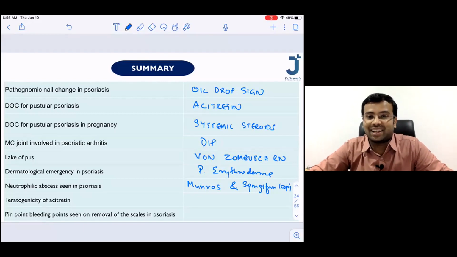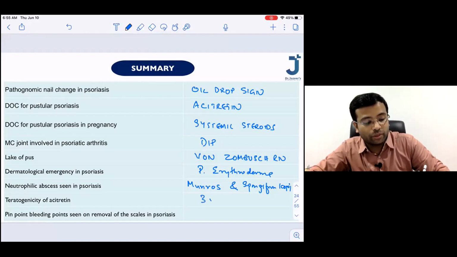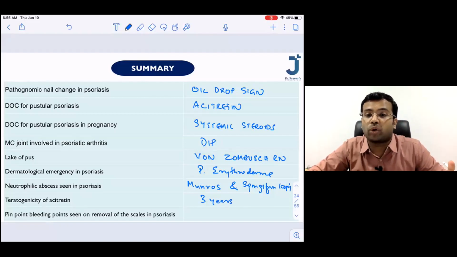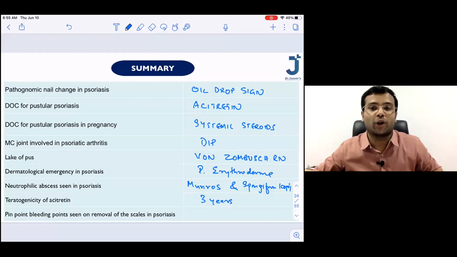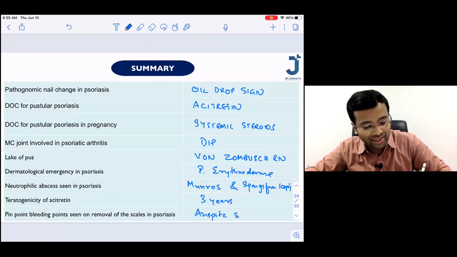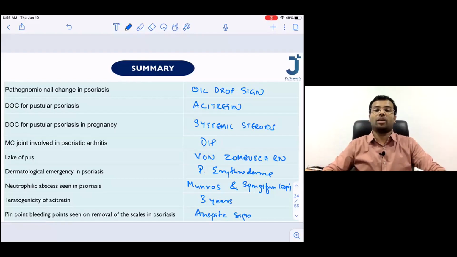Great batch. Excellent. Very good response. This is going to be 3 years. Excellent. Keep going in this way. What is a pinpoint bleeding spot? Pinpoint bleeding spot, not Koebner's. What is a pinpoint bleeding spot that you see? This is called as the Auspitz sign. Excellent. So that is all about psoriasis.